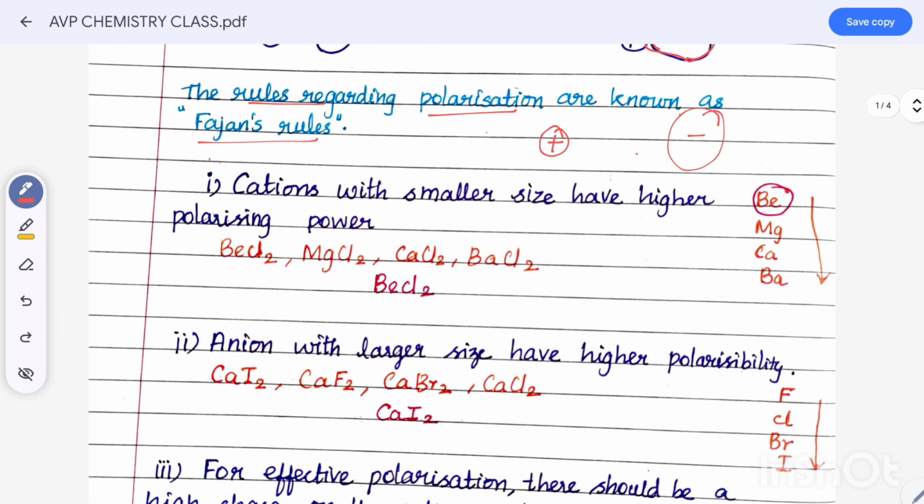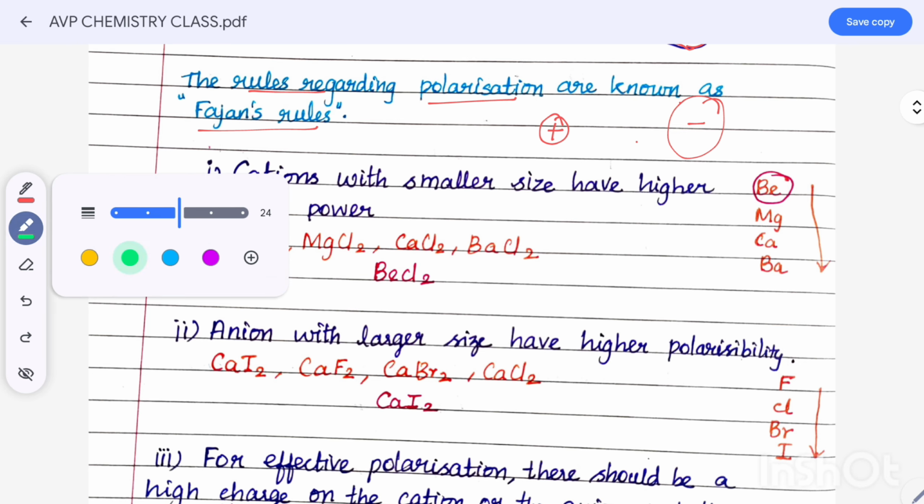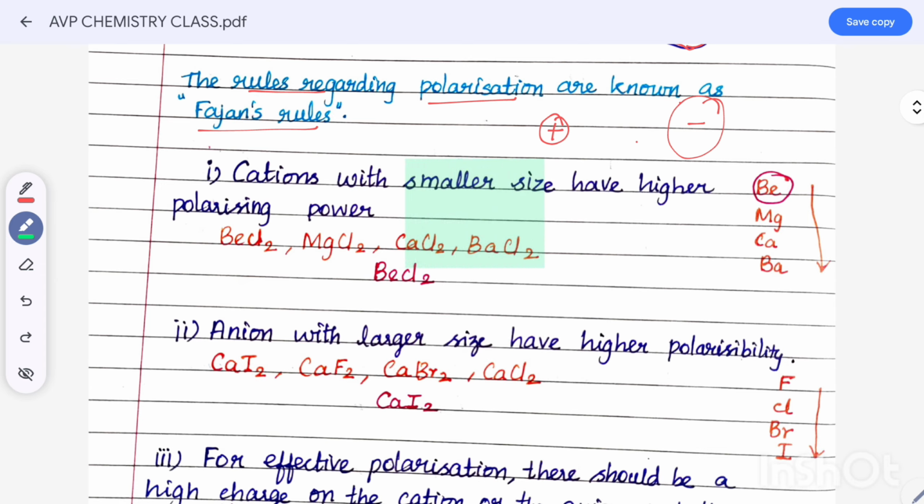What are the rules? The first rule is cations with smaller size. That is an important point. The cation with smaller size has higher polarizing power. So the smaller the size, the higher the polarizing power.